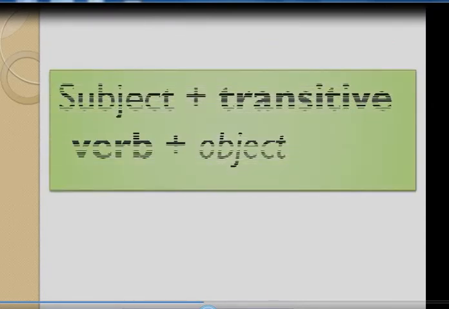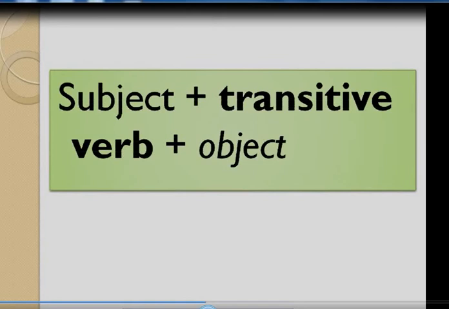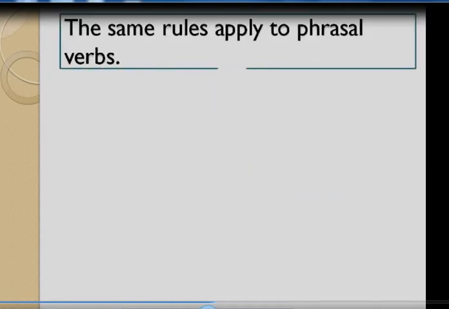So again we can see some of the examples before that. Subject plus transitive verb plus object. This is the form of the transitive verb. There must be the subject, then the transitive verb, then surely there must be the object. So this is a transitive verb. Now we can see some more examples. The same rules apply to phrasal verbs.